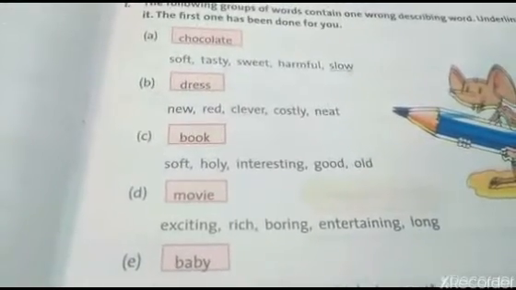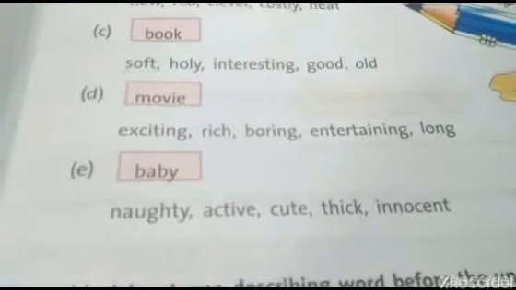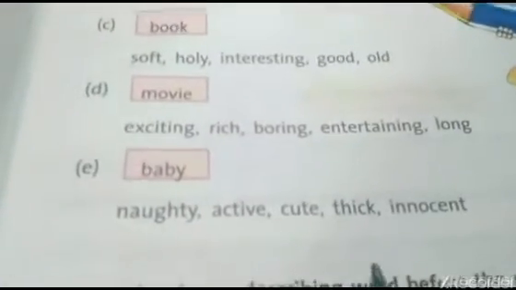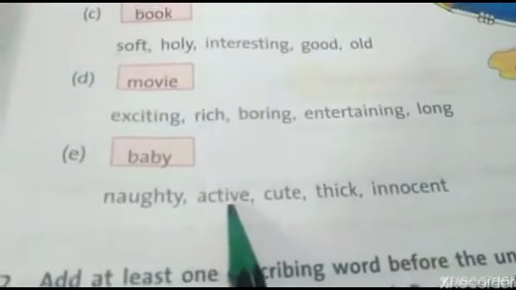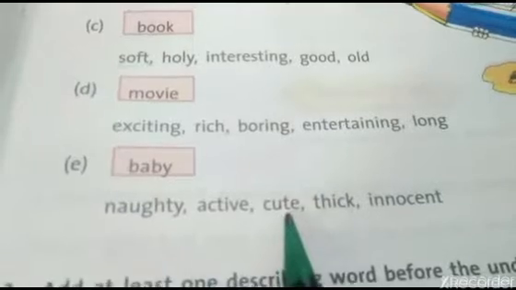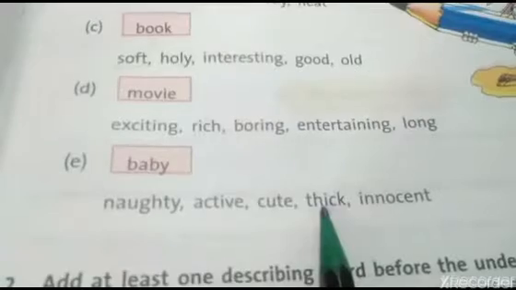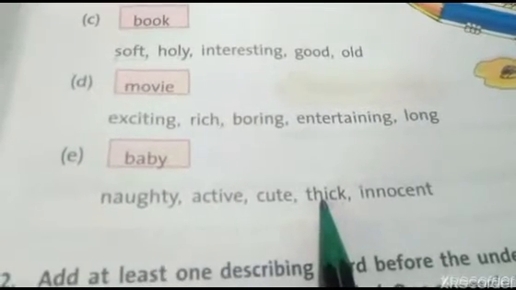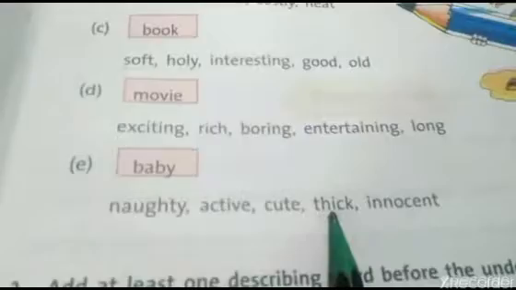Rich is not the quality of movie. Rich is wrong word. Baby can be naughty, can be active, can be cute, can be innocent, but cannot be thick, because thick is the quality of non-living thing. Fat is the quality of living things. So thick will be wrong here.